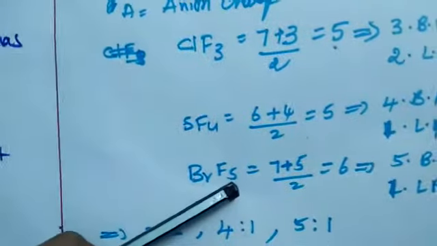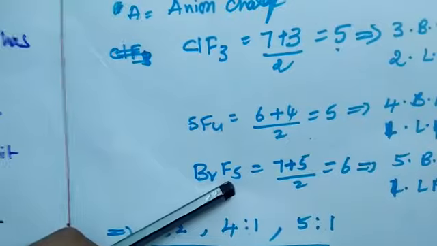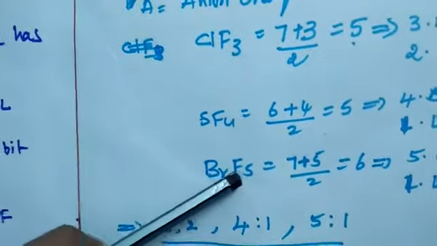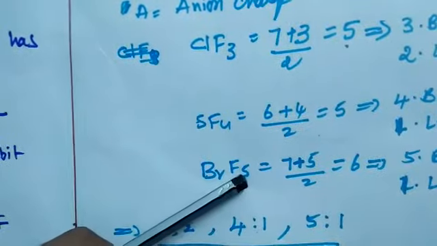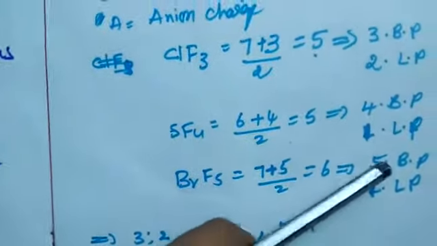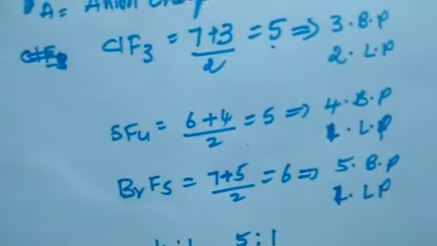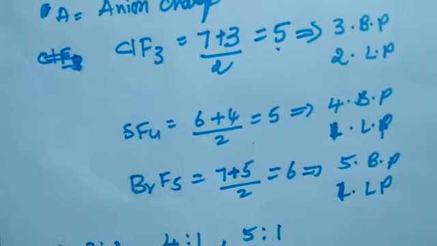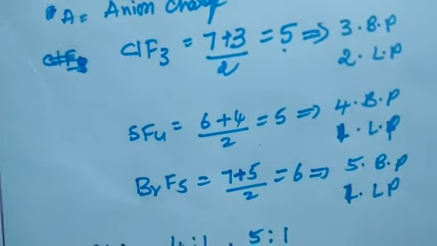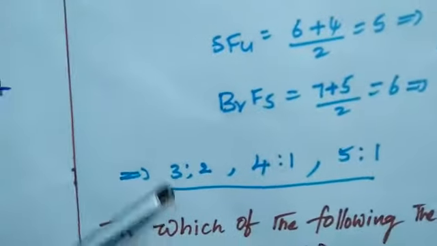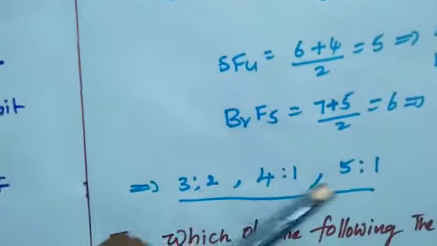Similarly, bromine pentafluoride. Bromine is in the 7th group, and fluorine contributes 5 atoms. So (7 + 5) / 2 is equal to 6. Among the 6 pairs, 5 are bonded pairs and 1 is a lone pair of electrons, so 1 lone pair of electrons is always present in bromine pentafluoride. So the number of bonded pairs and lone pairs present in the given molecules is 3 and 2, then 4 and 1, and then 5 and 1.